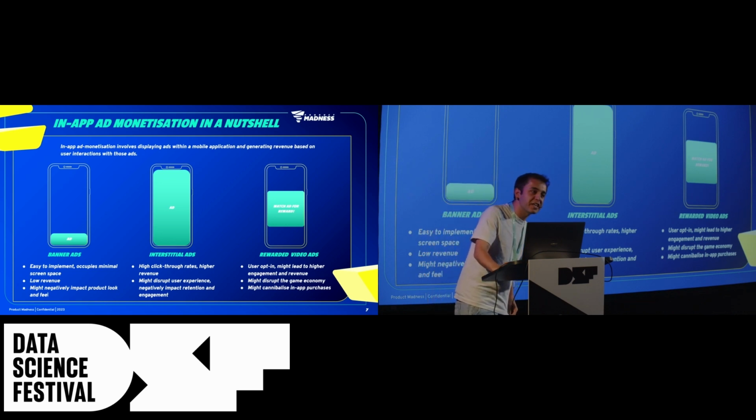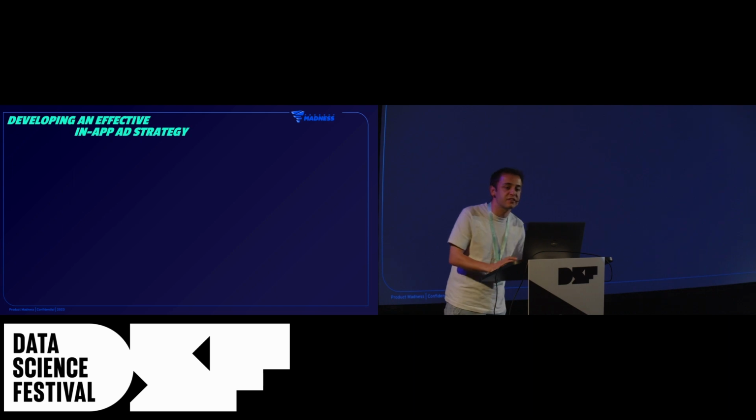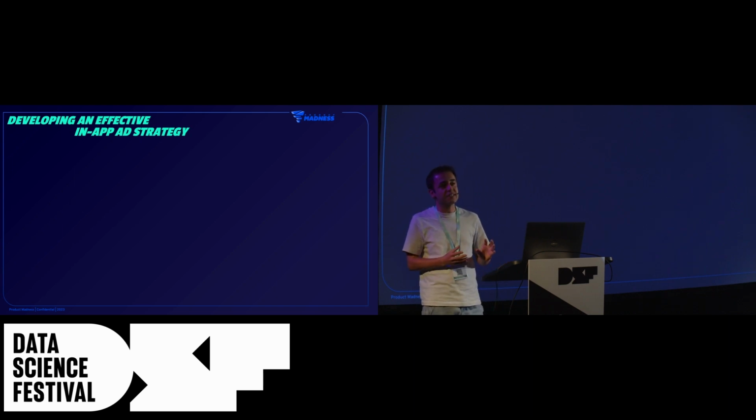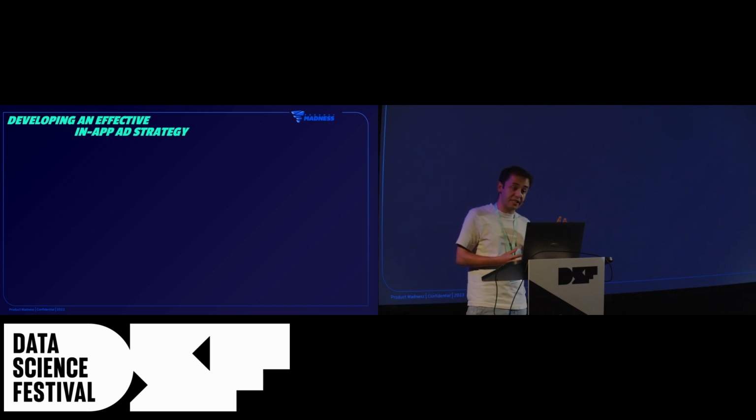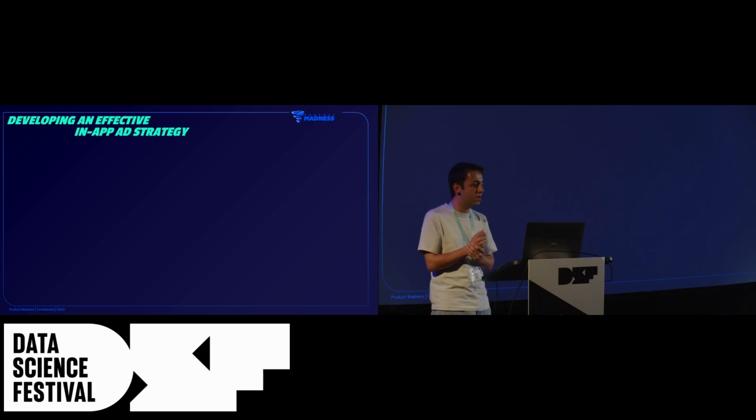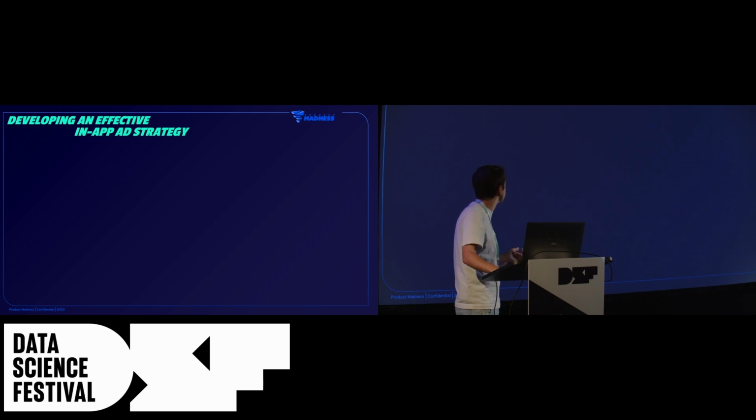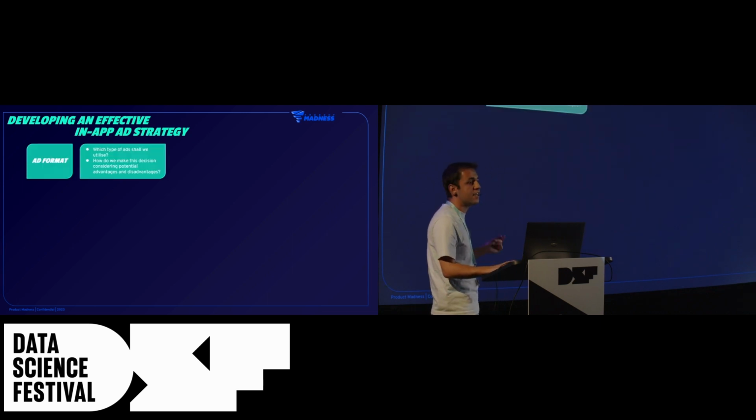So, bearing in mind that Product Madness is mainly driven by in-app purchases, but some users are not making such purchases at all, so that we want to introduce ad monetization into our ecosystem, how can we develop an effective in-app ad strategy? The first step into this is selecting the ad format among the ones that I just mentioned. Which type of ads shall we utilize within our app? And how do we make this decision considering all the things that I just mentioned in the previous slide?